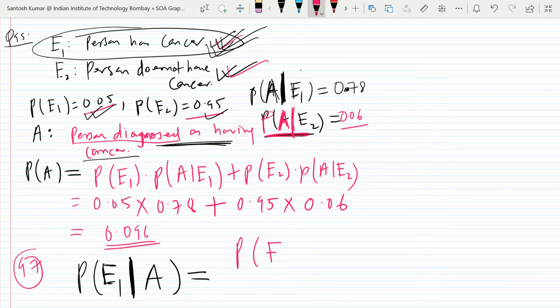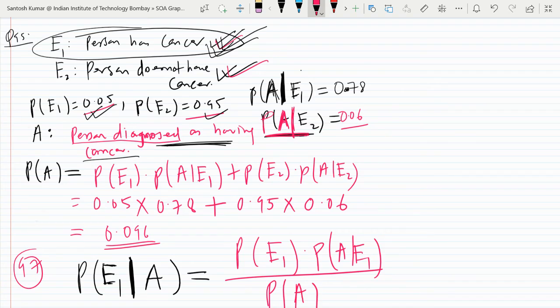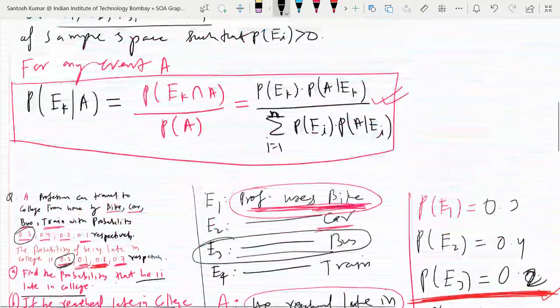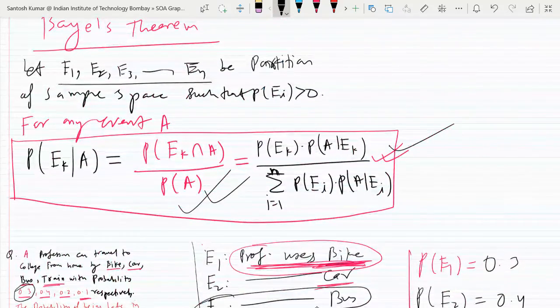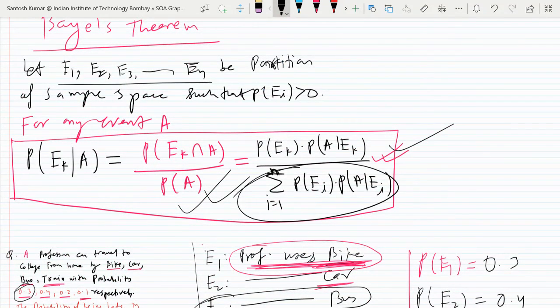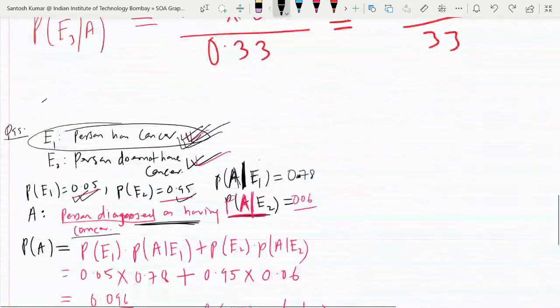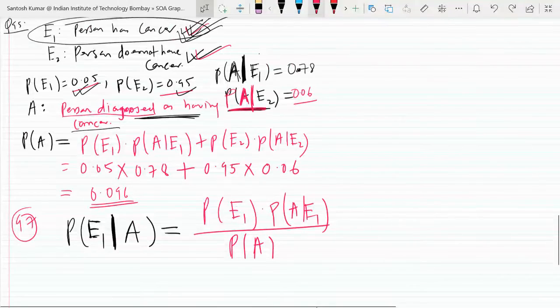So what is the formula of Bayes theorem? Probability of E1 into probability of A given E1, upon probability of A. You may write it explicitly like here. So this was the formula. I have written this. This is the probability of A in the denominator. A we already calculated, we'll use that. Okay, so look here.